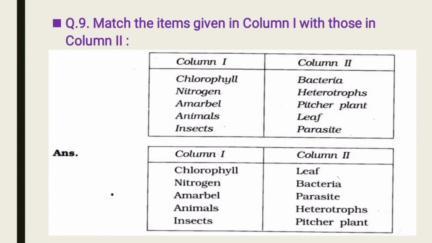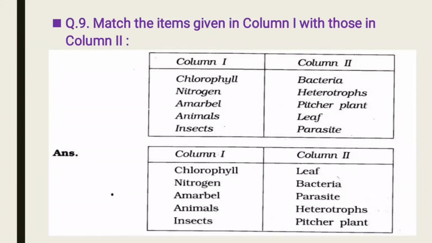Second, nitrogen. Atmospheric nitrogen is fixed by some bacteria, rhizobium, about which I told you. So you will join nitrogen with bacteria. Next is amoeba. Amoeba is a parasitic plant, so you will join amoeba with parasite.